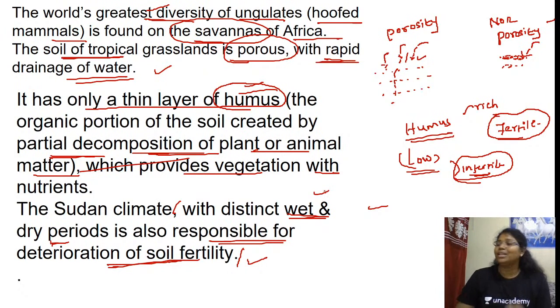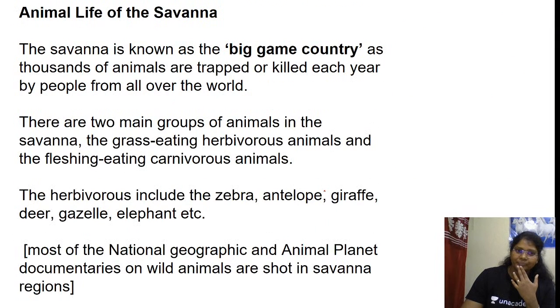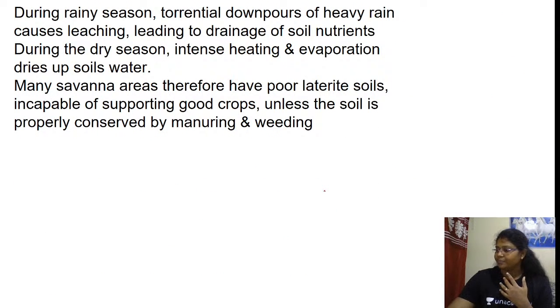The rainy season is happening in the hot May to September, and the cool dry season is also responsible for deterioration of soil fertility because the soil is porous in nature. It doesn't have water retention. So it consists of only a thin layer of humus. When the humus is less in any particular place, then you can say it is an infertile soil. Is this clear? Any doubt till now? Once I complete, I'll do the revision again. Are you able to follow?